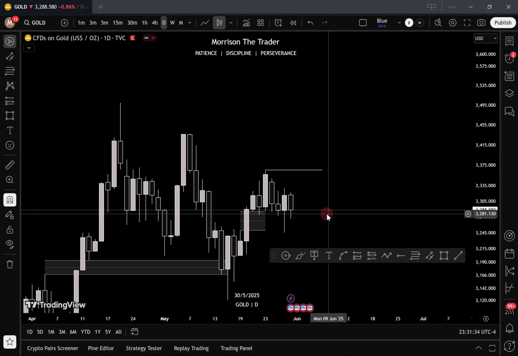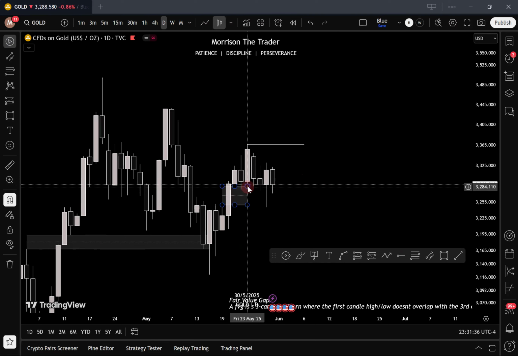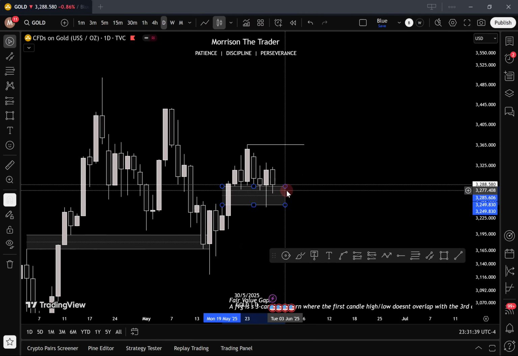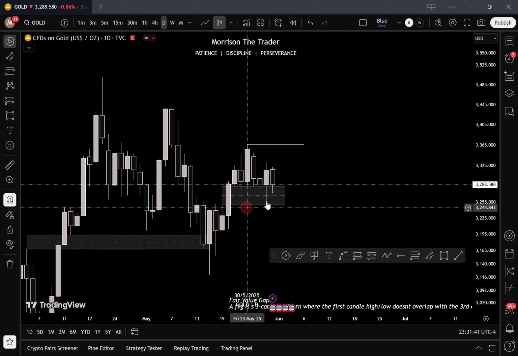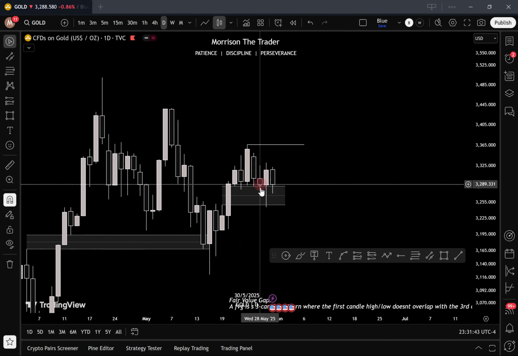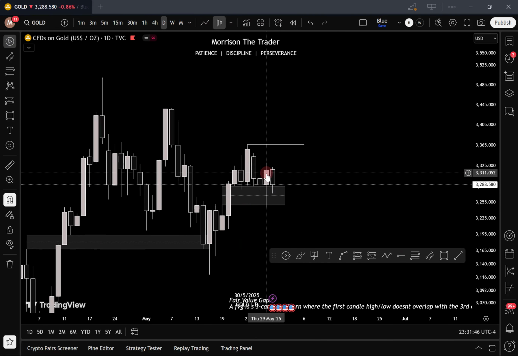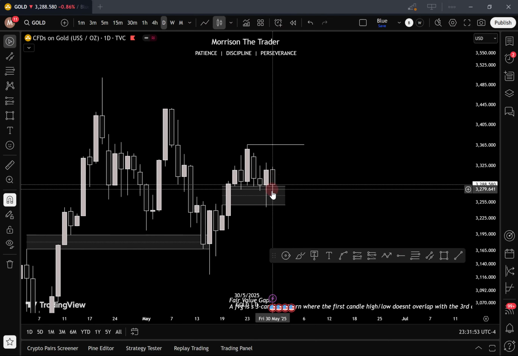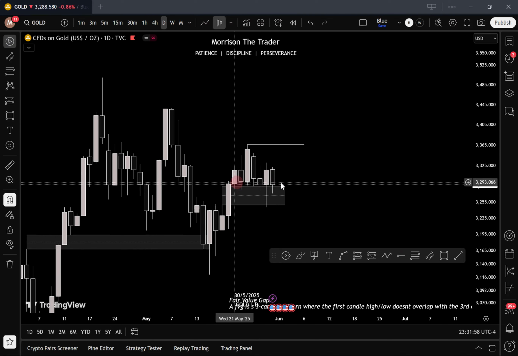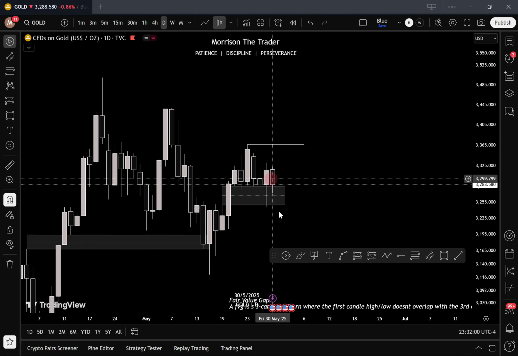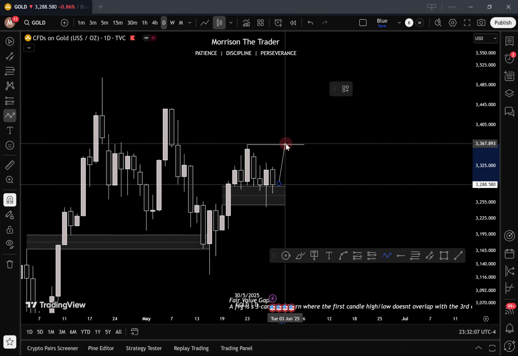Higher. Now, as you can see, all these candles that came later, right? They are still respecting that fair value gap. As you can see, this candle later came back into it, closed outside. This completely filled the fair value gap, yet closed outside it. This next candle did the same thing, filled the fair value gap, and closed outside it. This is what you want to see. So when you see things like this, it means price doesn't want to go lower. Price wants to do what? Push higher. So now from here, your expectation is that price goes to this high.